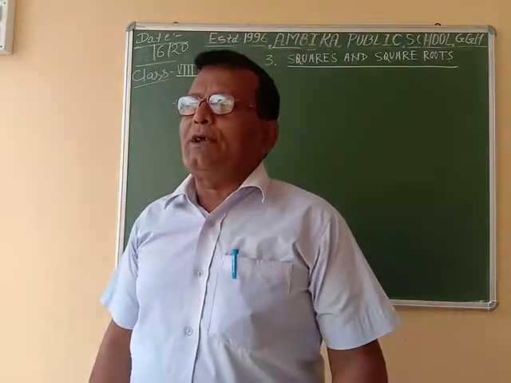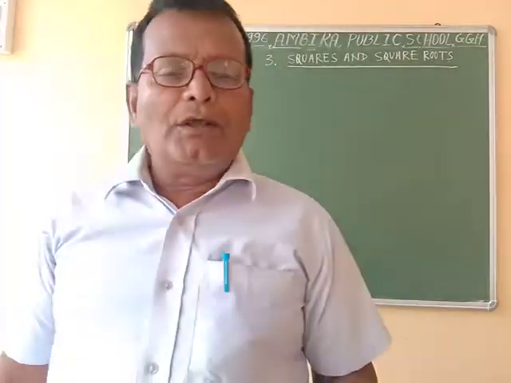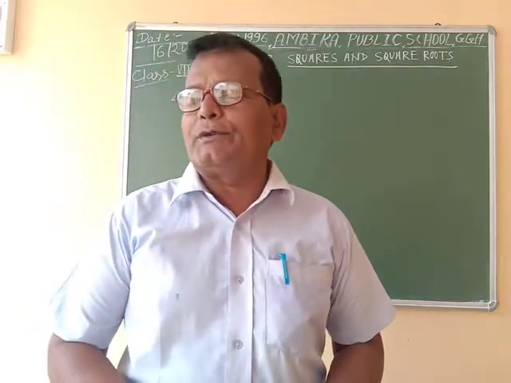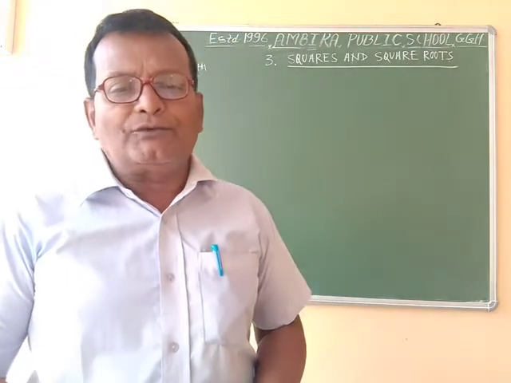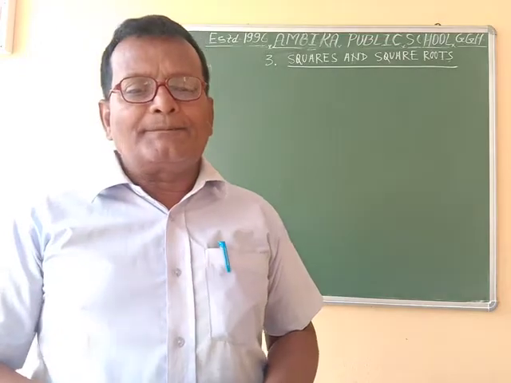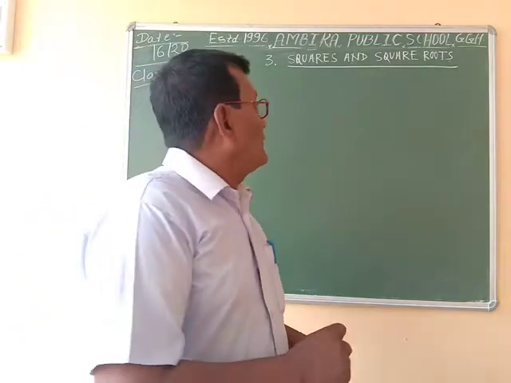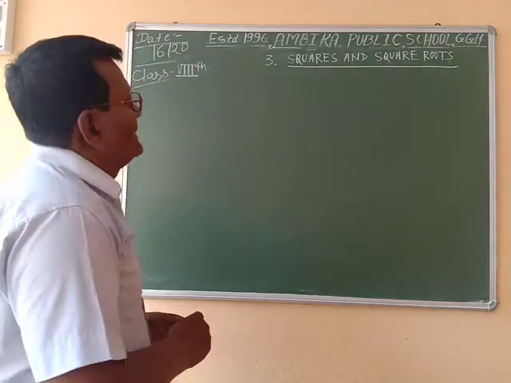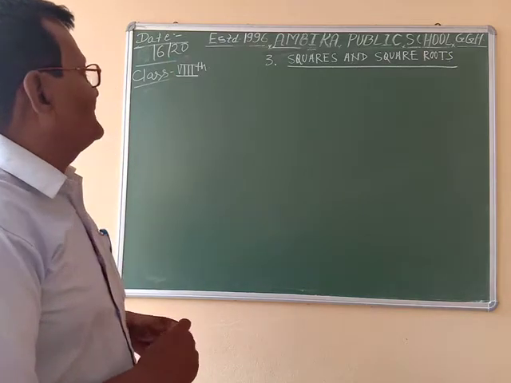Examples: 2 square is equal to 2 into 2, which is 4; 3 square means 3 into 3, which is equal to 9. Hence, the number obtained by multiplying itself is called a square of a number.